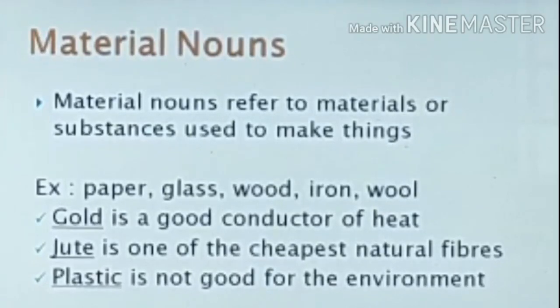Gold is a good conductor of heat. Jute is one of the cheapest natural fibers. Plastic is not good for the environment. Here the words gold, jute and plastic refer to material nouns.